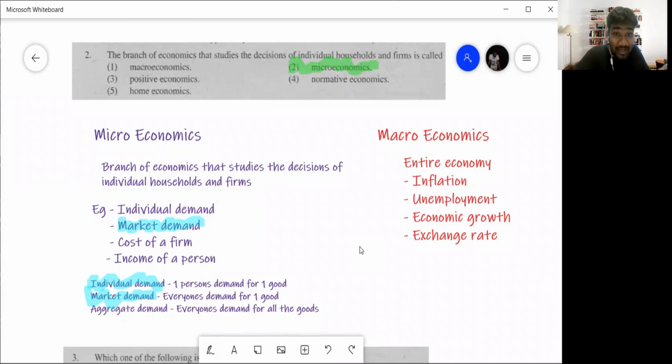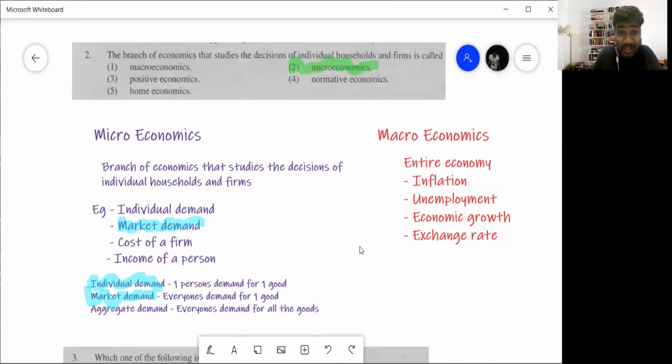What is microeconomics? You all would have studied this in business studies: micro environment, macro environment, remember? Microeconomics is where you study a small portion of the economy, let's say how a household is behaving, how a firm is behaving. You only look at a very small portion. That is what you call microeconomics.